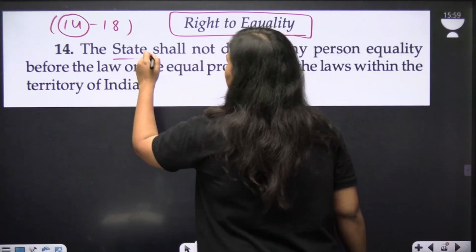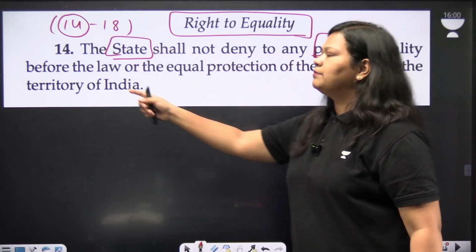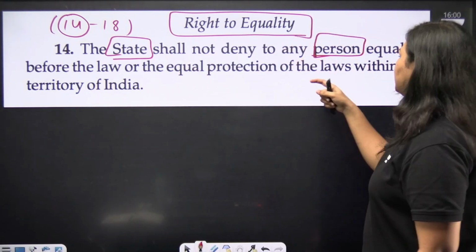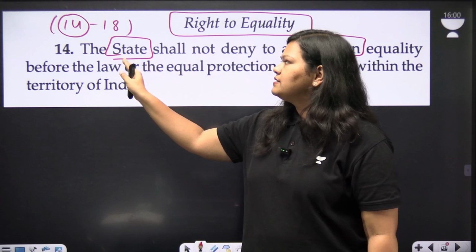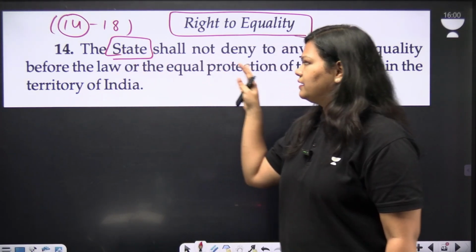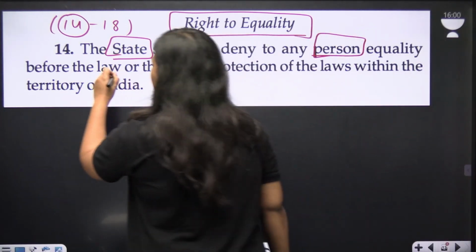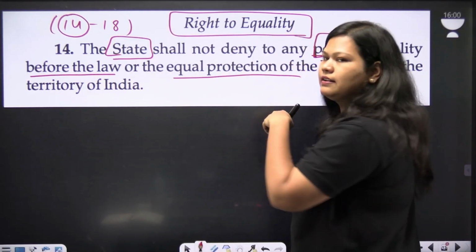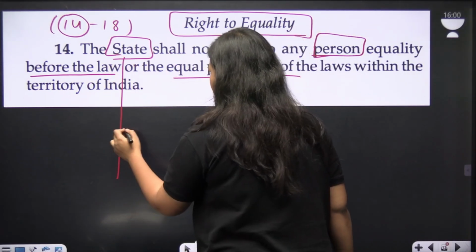The state shall not deny to any person equality before the law or equal protection of the laws within the territory of India. So let us understand what the keywords are trying to say in this article. The keywords I have already boxed, and I'll underline the expressions which I'm going to talk about in the coming time. So let us understand the definition of state.